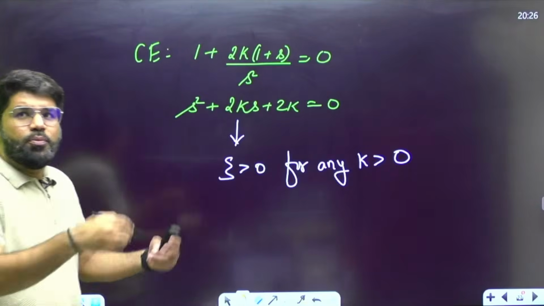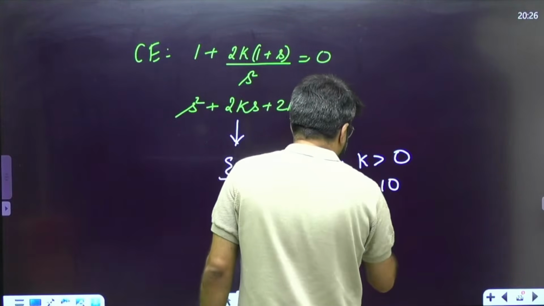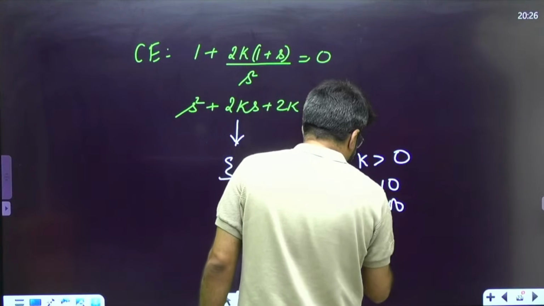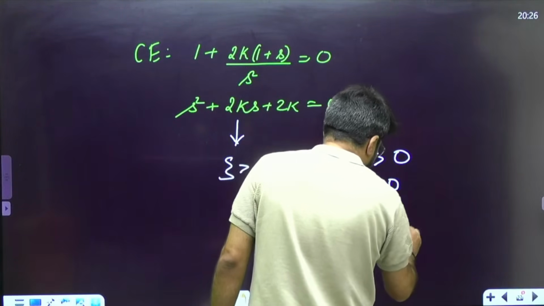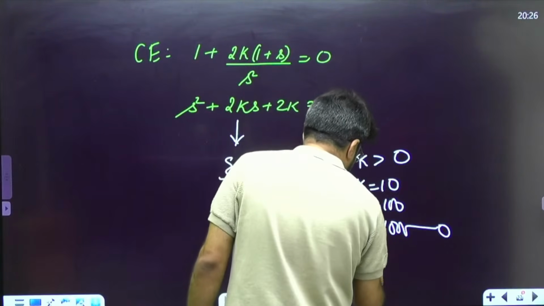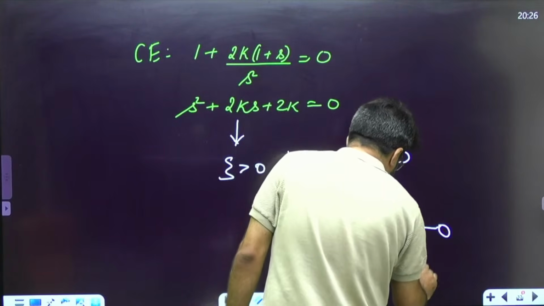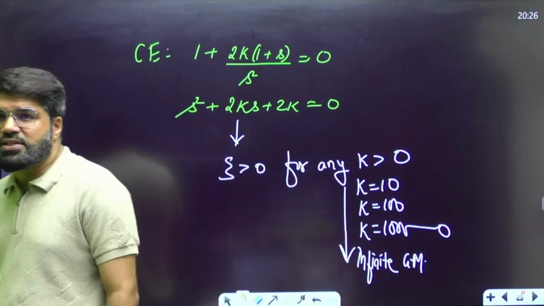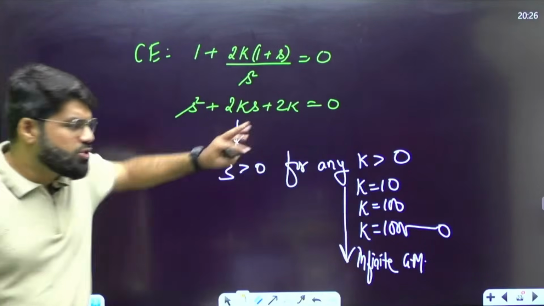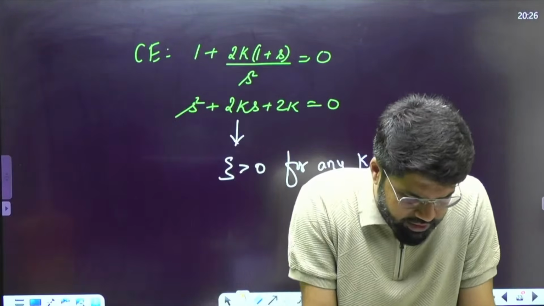So by how much factor can you increase the gain K? Whether you take K 10, K 100, or any large value, this is what is suggesting that the system has infinite gain margin. By how much margin can you increase the gain of the system before it becomes unstable? It is not going to become unstable, because its zeta is going to be positive for any K.